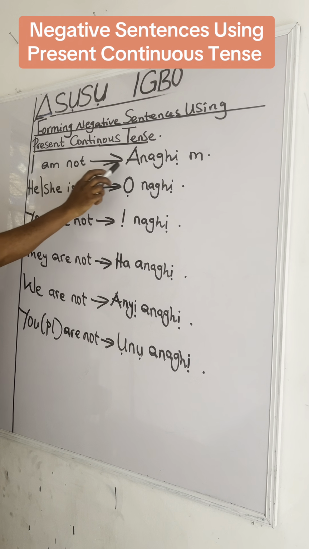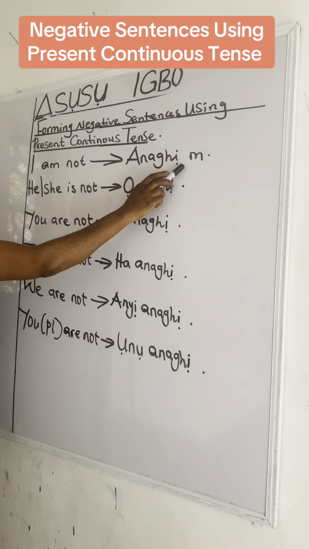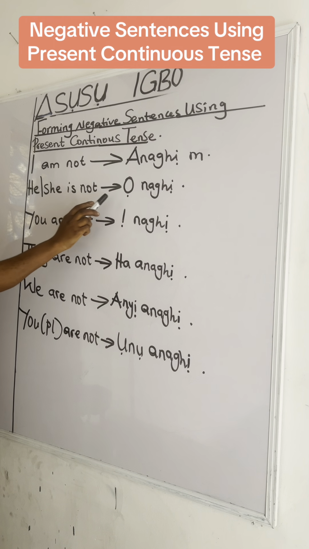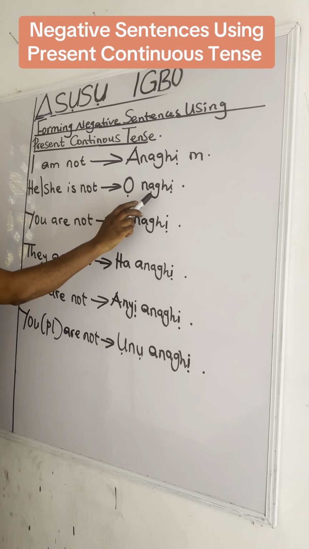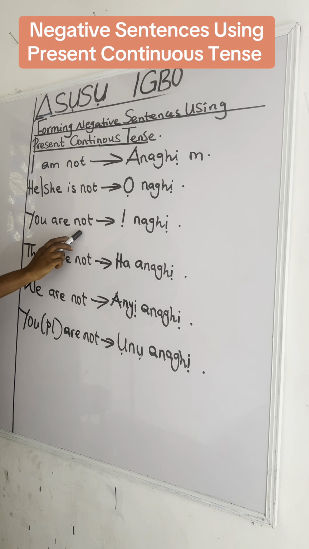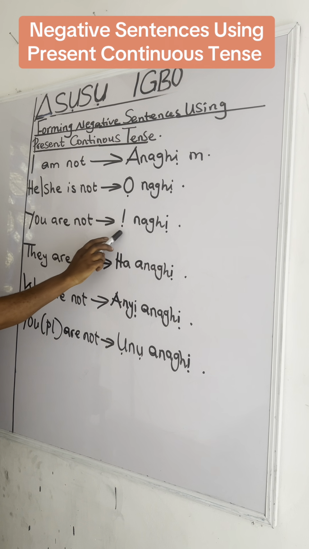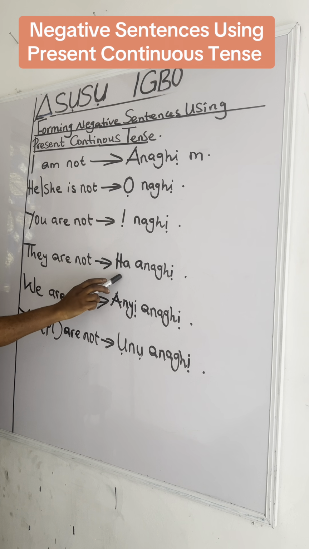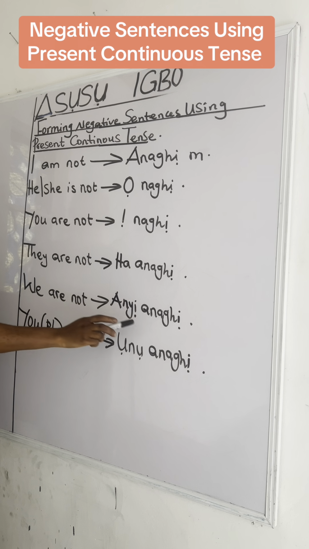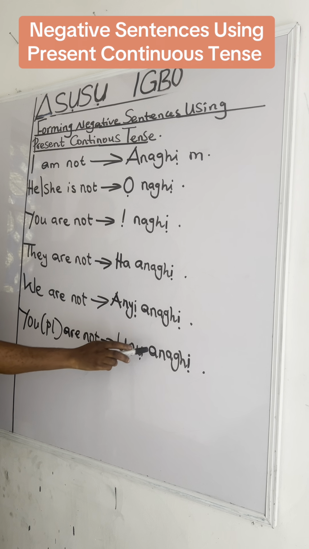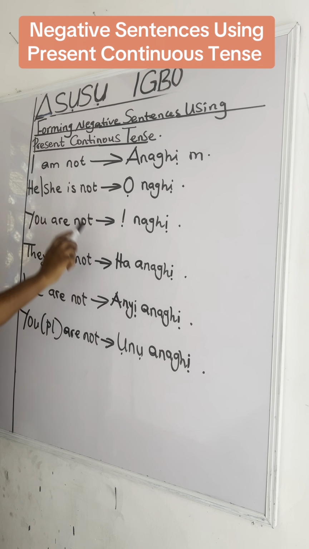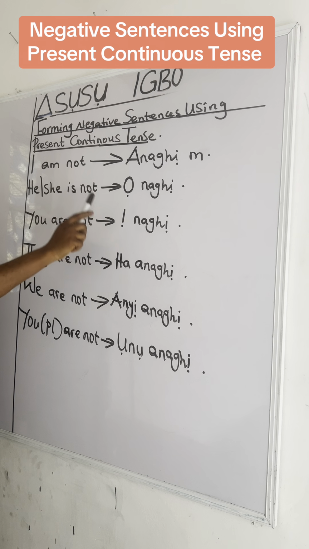Am not. Anaghị. He or she is not. Ọ naghị. You are not. Ị naghị. They are not. Ha naghị. We are not. Anyị anaghị. You all are not. Unu anaghị. This is how we form negative sentences using present continuous tense.